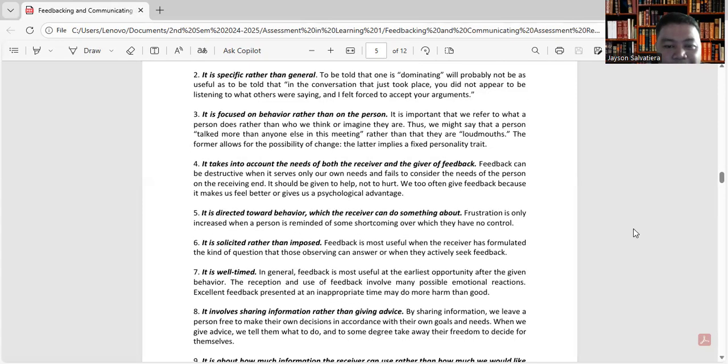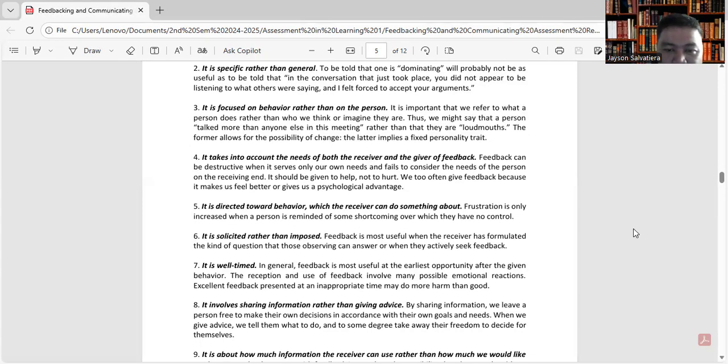In general, feedback is most useful at the earliest opportunity after the given behavior. So the reception and use of feedback involve many possible emotional reactions. Excellent feedback presented at an appropriate time may do more harm than good. Okay?